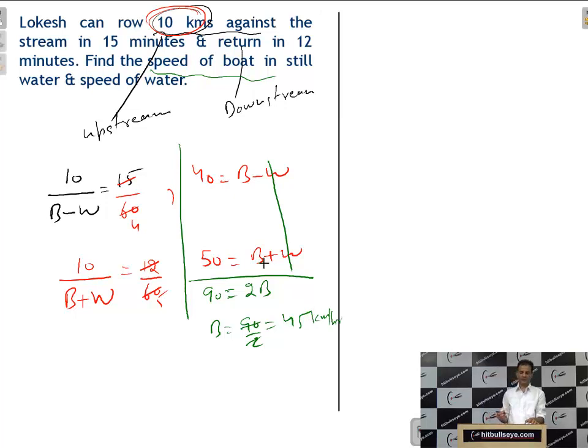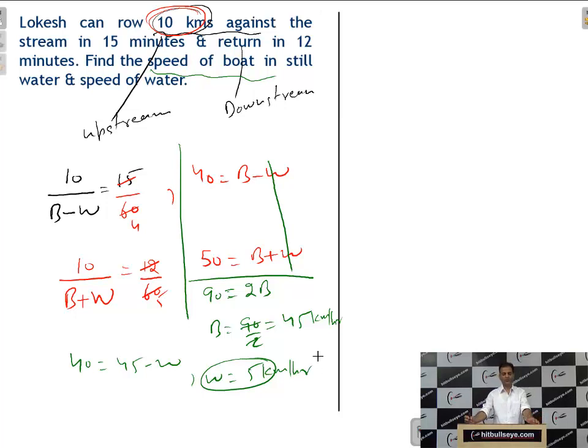And the speed of water will be, so you will put B here in the first equation. 40 is equal to 45 minus W. So W will be, student, 5. So the speed of the water will be 5 km per hour. The unit should be the same, kilometer per hour. So this is the method by equations through which we have done the question.